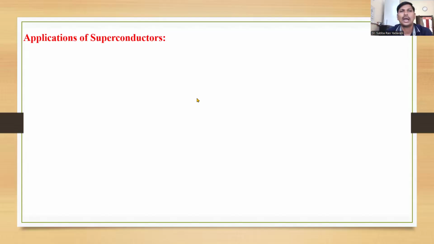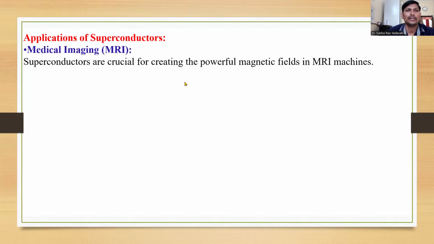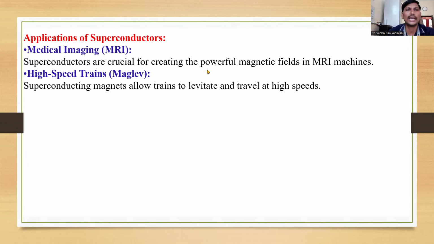Now coming to the applications of superconductors. These are used in MRI scans. MRI means magnetic resonance imaging. So these are used in the medical field. Here these superconductors are crucial for creating the powerful magnetic fields in MRI machines. And the next one, high speed trains. These superconducting materials form powerful magnets that allow the trains to levitate and travel at high speeds.